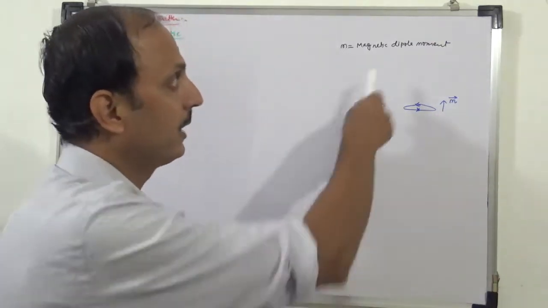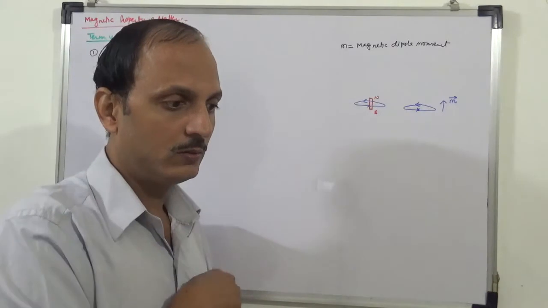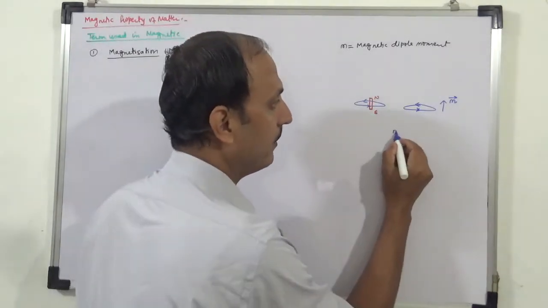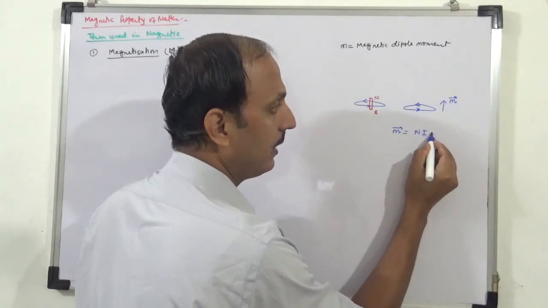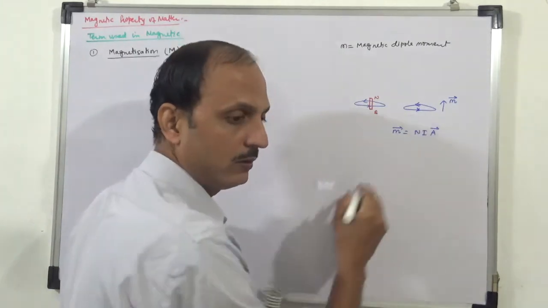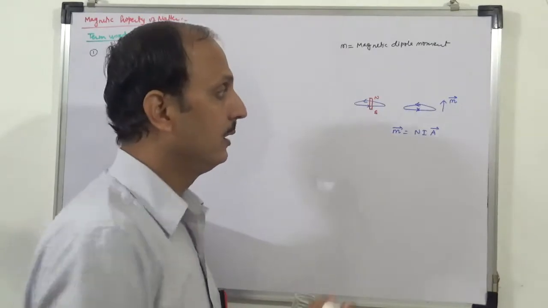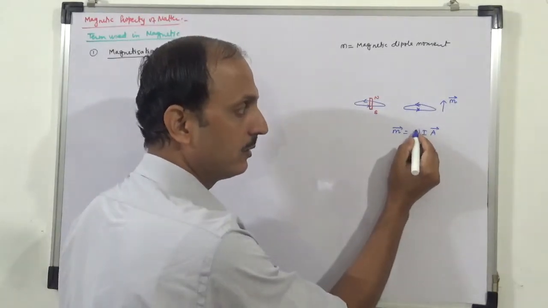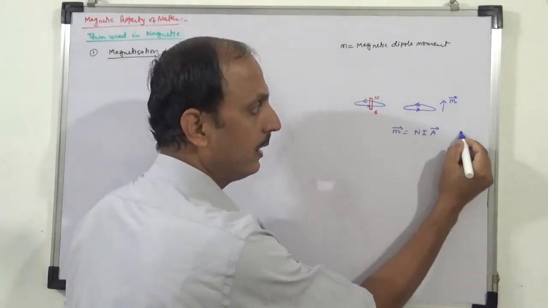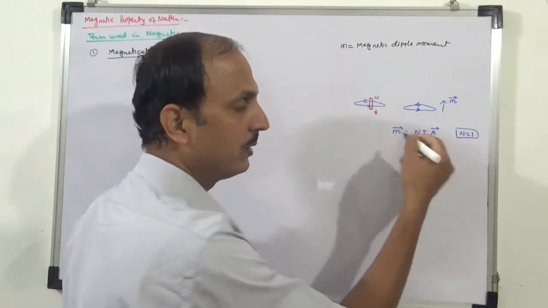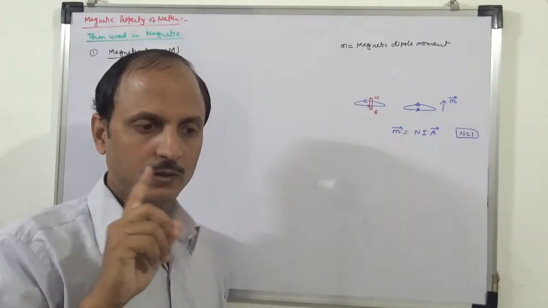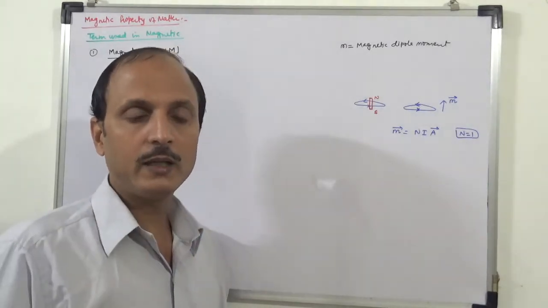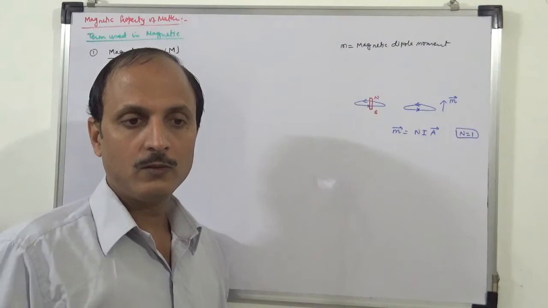Again, small m is the magnetic dipole moment. So the magnetic dipole moment m we write as NIA. I hope everyone remembers the magnetic dipole moment. Here N is the number of turns. Here there is only one turn, so N will be 1. But if the turn is not 1, it is as given. So when current passes through a circular wire, it is equivalent to a magnetic dipole moment.